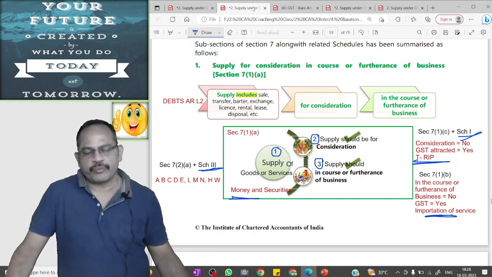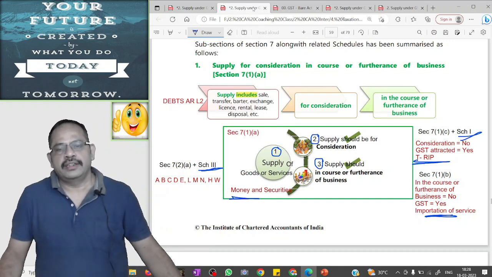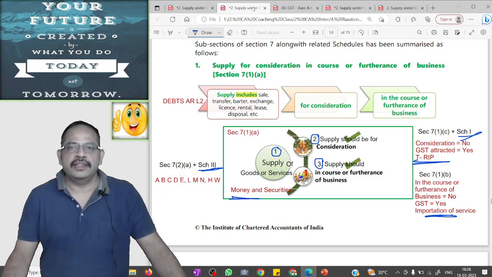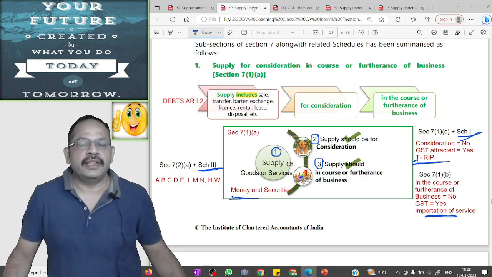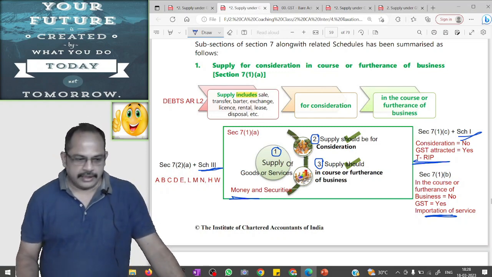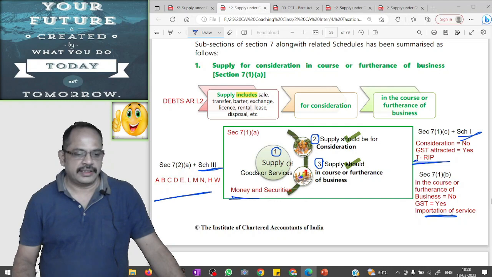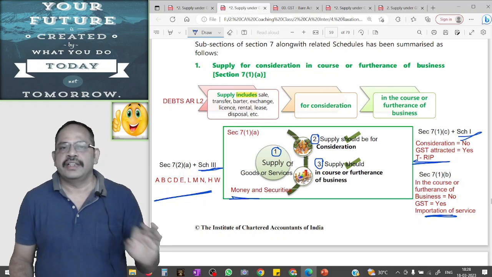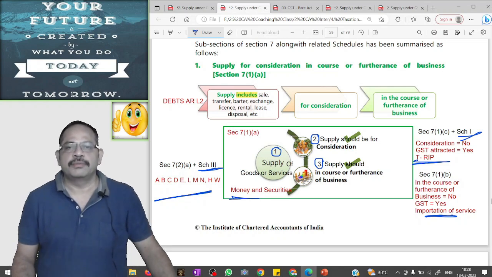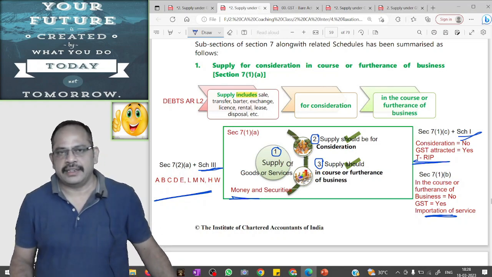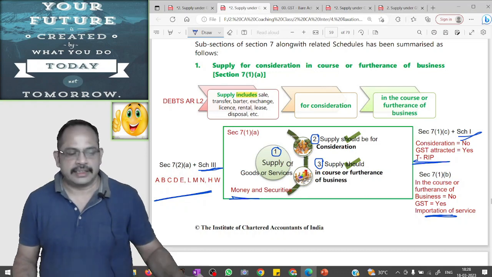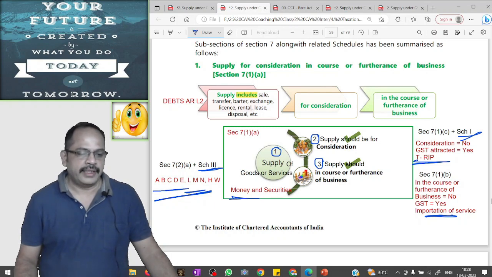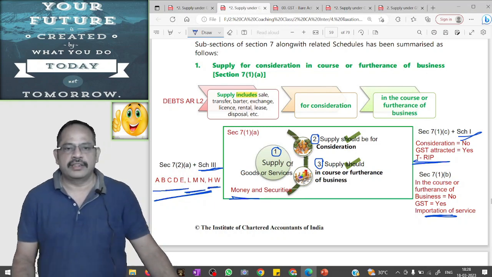In the beginning, I told you that if three conditions are cumulatively satisfied, it is a supply, it is a taxable event and GST will be attracted. But there are 10 circumstances where even though all the three conditions are satisfied, it is not a supply, it is not a taxable event and GST will not be attracted. What are those 10 circumstances? A, B, C, D, E, L, M, N and H, W. Homework.